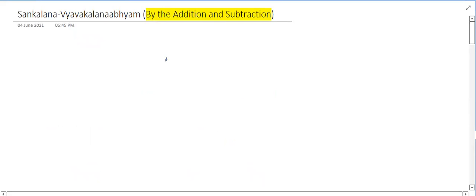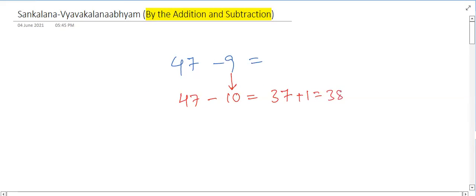Suppose any number is given like 47 minus 9. So what we can do here? 47 minus 9 is easy, or 47 minus 10 is easy? Minus 10. 47 minus 10 is how much? 37. So instead of 9, we subtracted 10, means we have subtracted one number extra. So we'll add one more, we will give back that number. So it becomes 38.